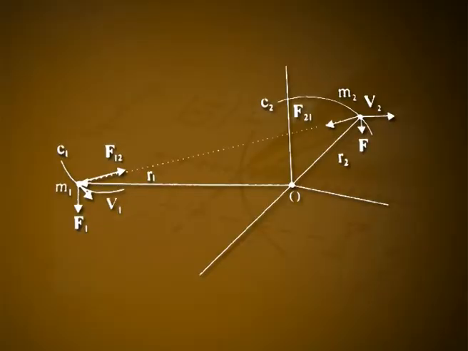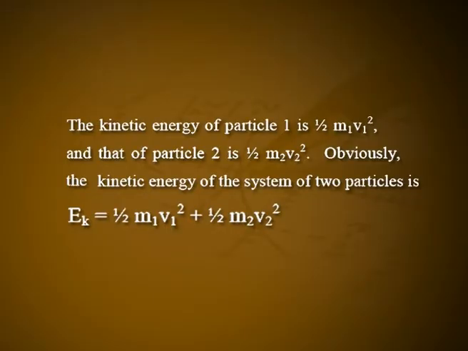Kinetic energy of a system of particles. Let us consider a system of two particles of mass m1 and m2 subject to the external forces F1 and F2 and to the internal forces F12 and F21. At a particular instant, the particles are at positions as shown in figure 1 and move with velocities v1 and v2 along their paths c1 and c2 respectively. The kinetic energy of particle 1 is 1 by 2 m1 v1 square and that of particle 2 is 1 by 2 m2 v2 square.